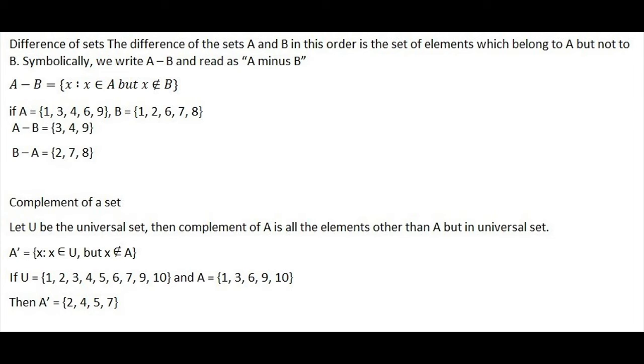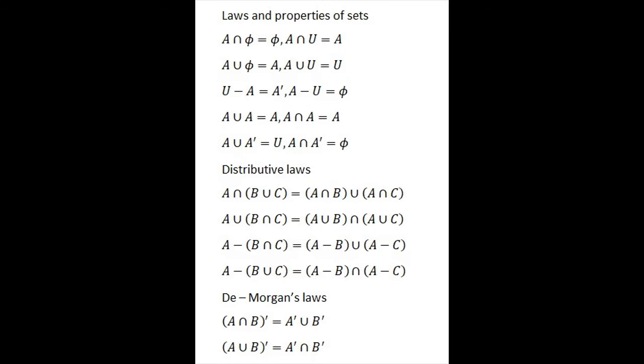Complement of a set is simply U minus A. You write all those things in the universal set but not in A. Suppose the universal set contains 1, 2, 3, 4, 5, 6, 7, 9 and 10, and A is 1, 3, 6, 9, 10. Then A complement will be, leaving those 1, 3, 6, 9, 10, the rest will be 2, 4, 5, 7 under the set.